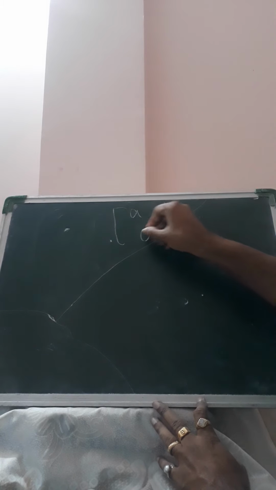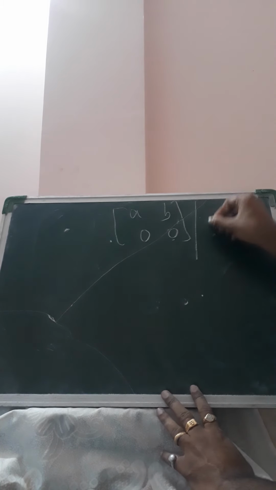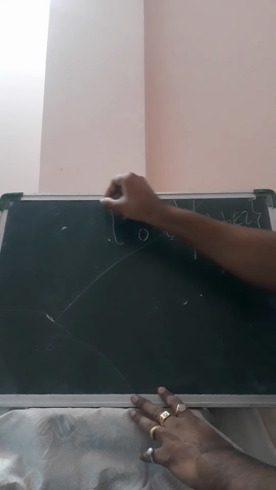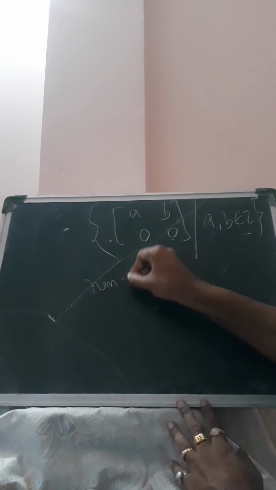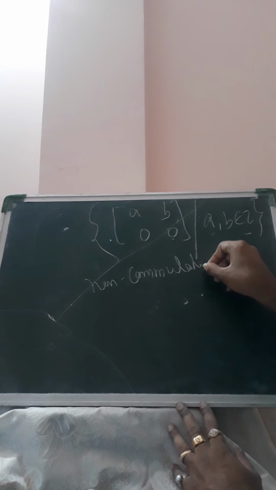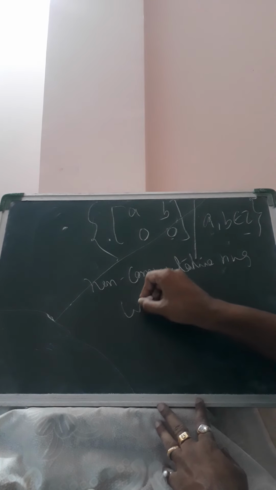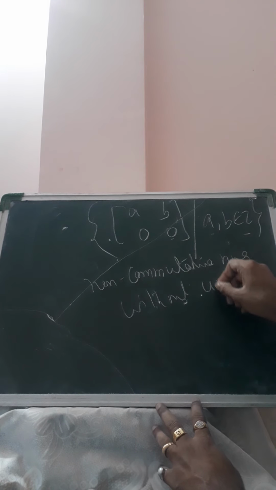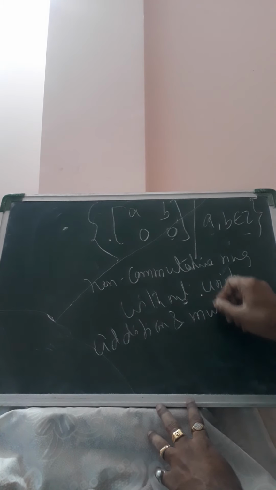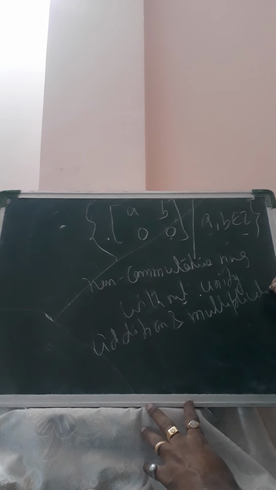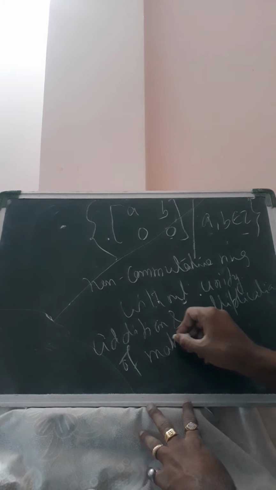Now consider another example, the set of all matrices of the type [a b; 0 0] such that a, b belong to Z. This is a non-commutative ring without unity with respect to addition and multiplication of matrices.